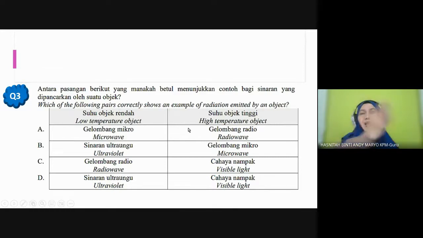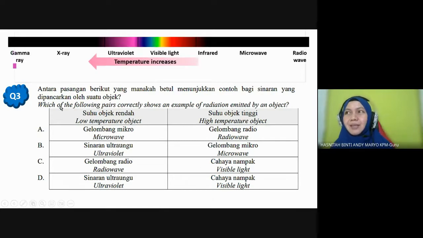You have to memorize the position of each in the electromagnetic spectrum as given on top. Mana jawapan dia? So we have radio on the right, gamma on the left. Moving to the left, temperature increases, mean frequency increases. So which one is the answer?